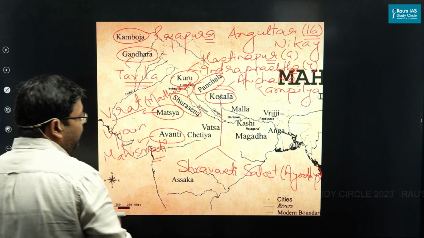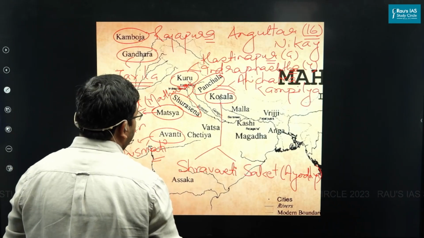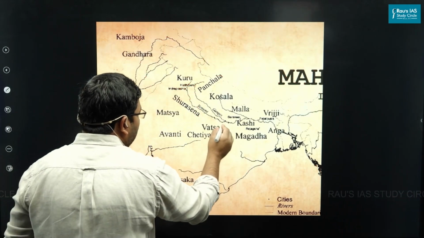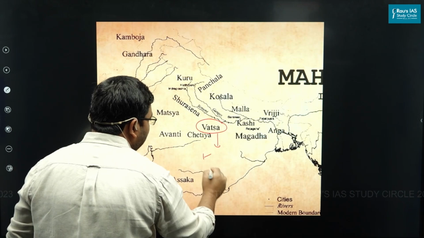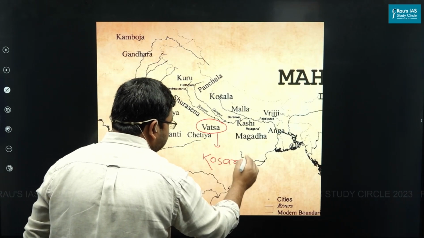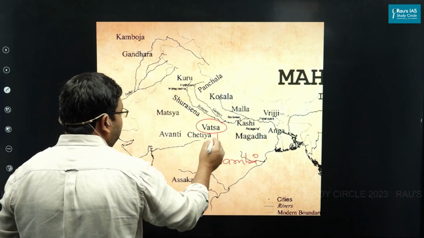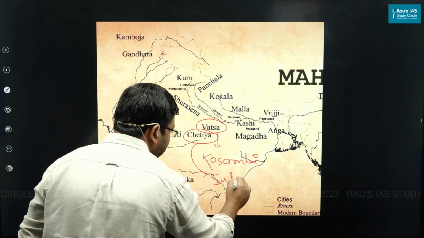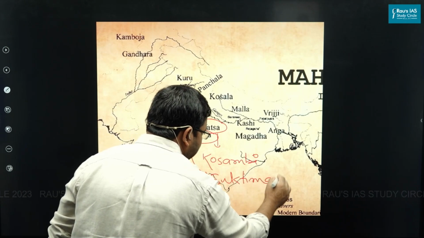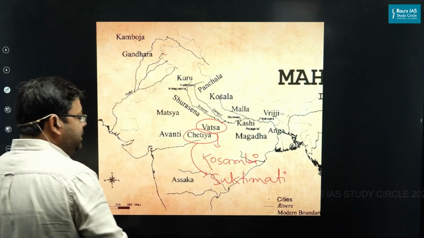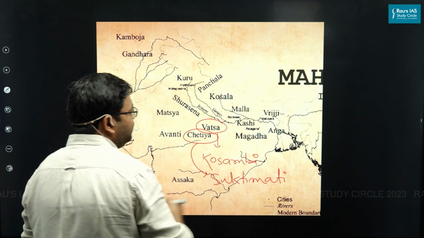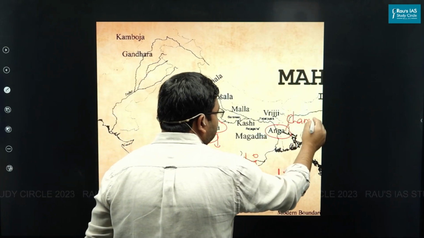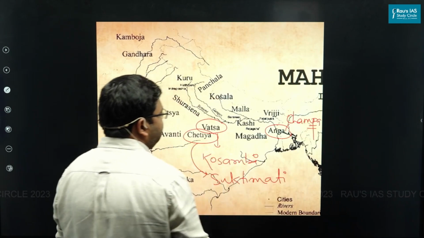Then, if we talk about some other Mahajanpads, see their capitals as well. Vatsa, the capital was Kausambi. Mahajanpad of Chaitya, the capital was Suktimati. The easternmost Mahajanpad was Anga. The capital was Champa or Champa Nagri.